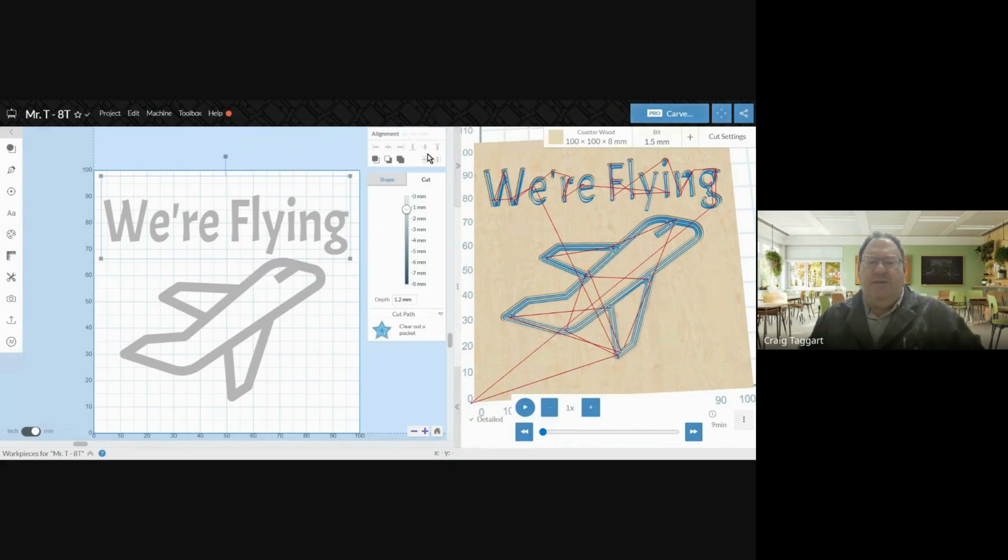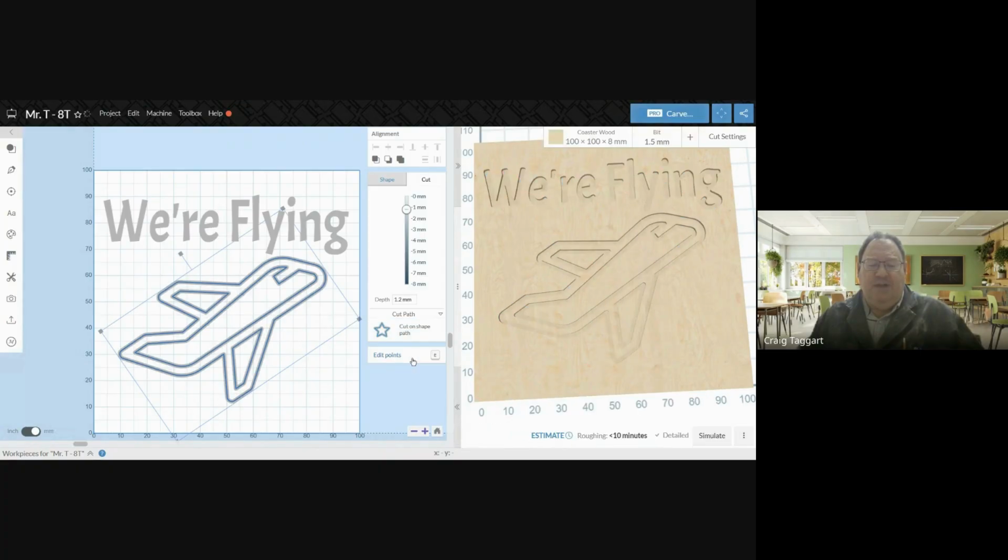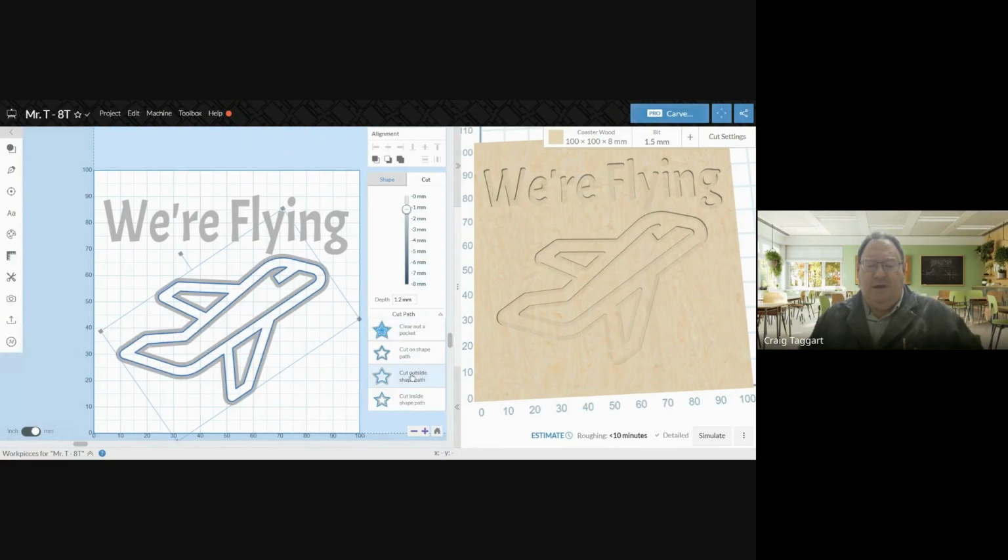The other thing, I'm trying to see what else. Maybe you want to see what this is going to look like. We determined that we were going to do it as a fill, but if I change it, I can change my cut paths here to show you what they're all going to look like.